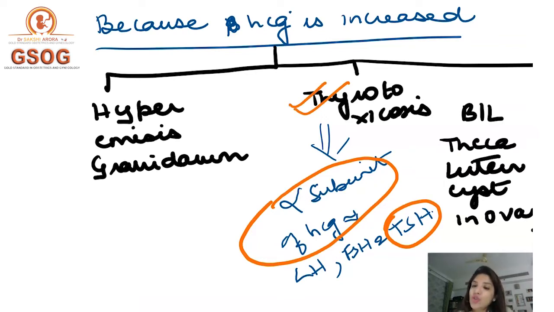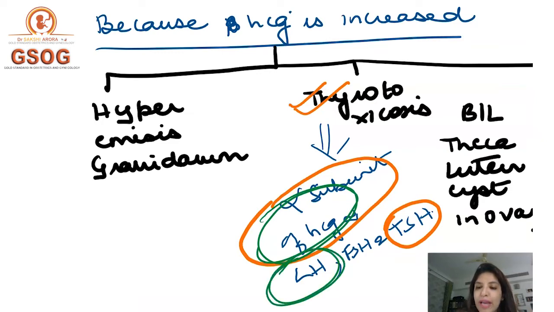or thyroid storm, right? Number three, because the alpha subunit of HCG is also similar to LH, that is why in patients of molar pregnancy, you get bilateral theca lutein cysts in the ovary. Now, by this much, most of your MCQs are solved, because most of the times what they do is that